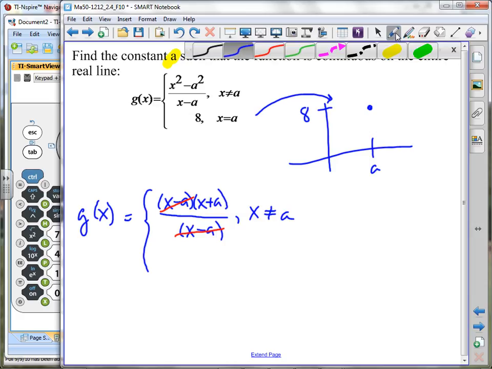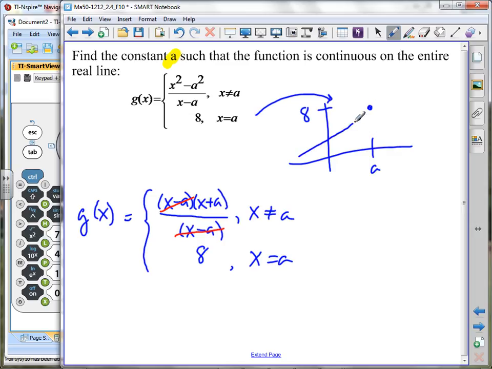However, what we have now is a situation where this is going to be a nice line that's going to have a hole in the graph. It's going to have a hole in the graph exactly where x is equal to A. So it's going to be like this. Let me see if I can make it clearer by changing pens. It's going to come up here, and it's going to have a hole in the graph, and then continue on. Imagine that to be a line.